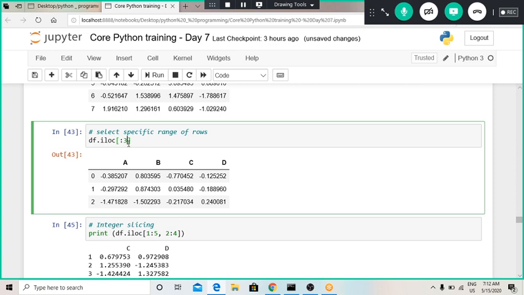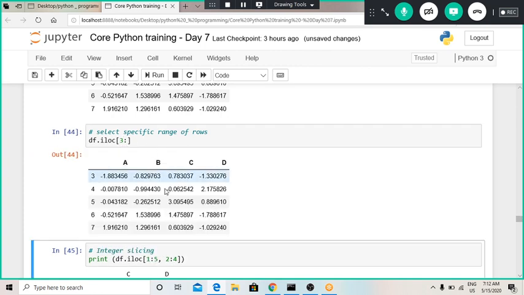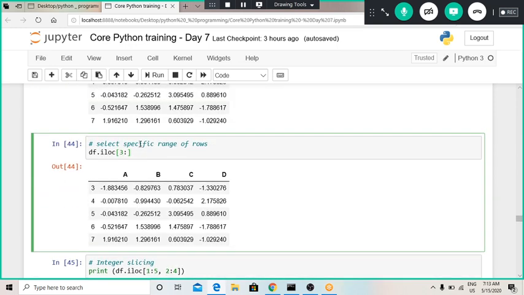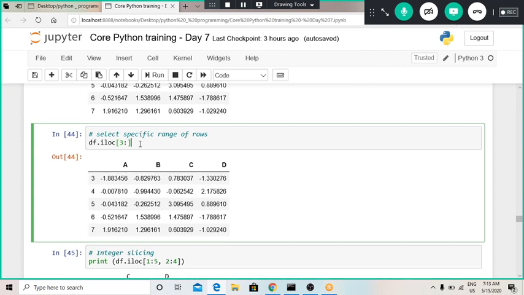In the same way we can extract the rows after index position 3, and it will provide us 5 rows. This has provided us all the rows whose index starts from 3 and goes up to 7. This is how we can extract the last 5 elements, the elements which have index position greater than or equal to 3. This is how we can use slicing in the data frame using the .iloc function.